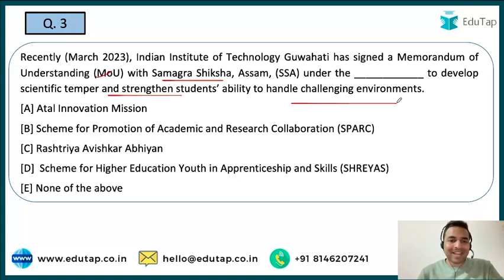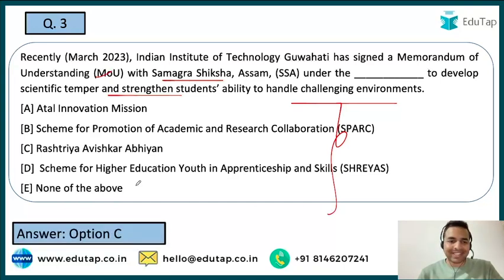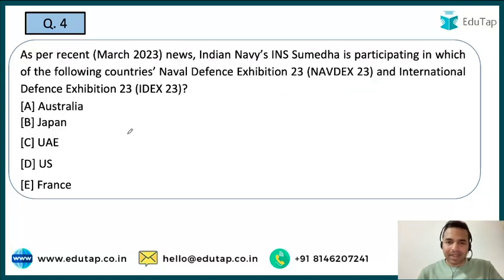तो आपको ये बताना है कि इसमें से वो कौन सा इनोवेशन, कौन सा वो प्रोग्राम है जिसके अंडर बेसिकली इन्होंने ये MOU साइन किया है. So here guys, some of the options are M, Spark, then Rashtriya Avishkar Abhiyan, Shreyas, and none of the above. And here guys, the right answer is option C, that is Rashtriya Avishkar Abhiyan under the Ministry of Education. Now the next question.